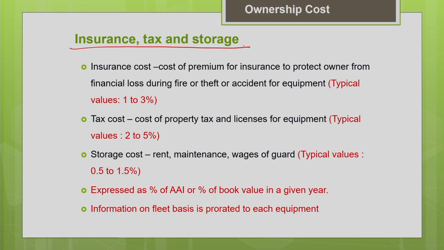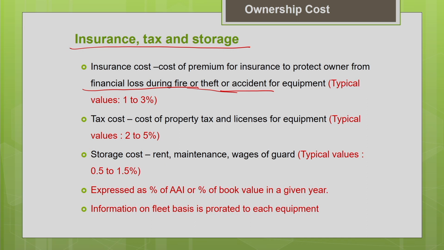The next important components of the ownership cost are the insurance cost, taxes and the storage cost. Just like the insurance premium which we pay for our cars and other equipment, we need to pay insurance premium for the construction equipment to protect the owner from financial loss, either in case of fire, theft, accident or whatever case.